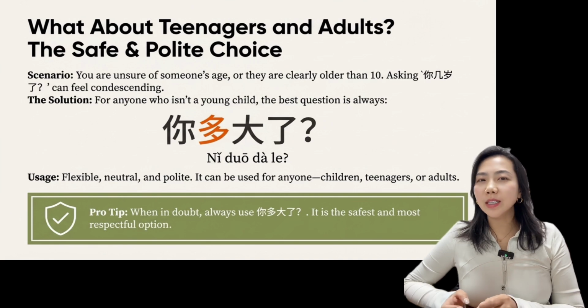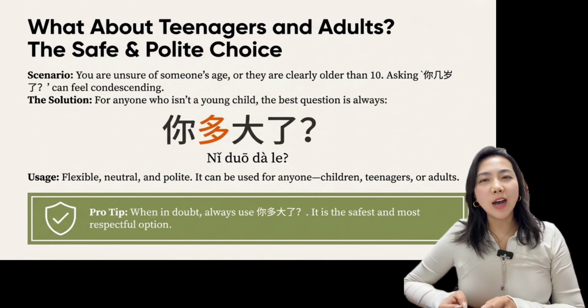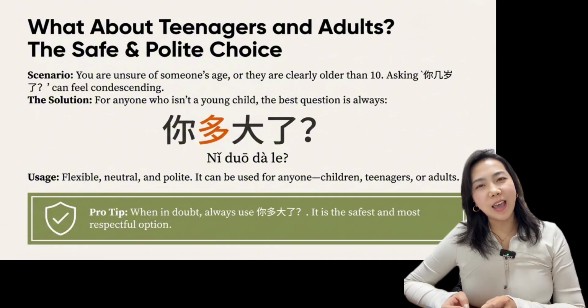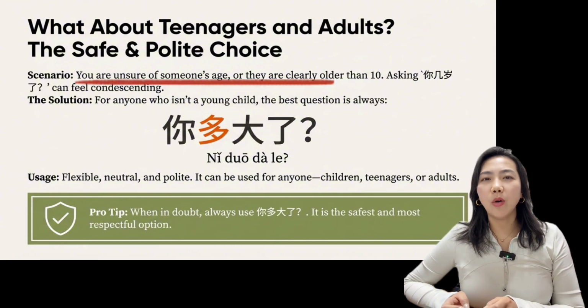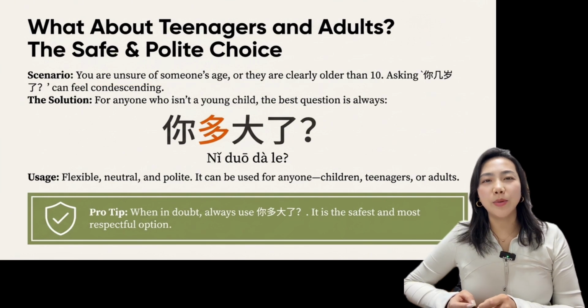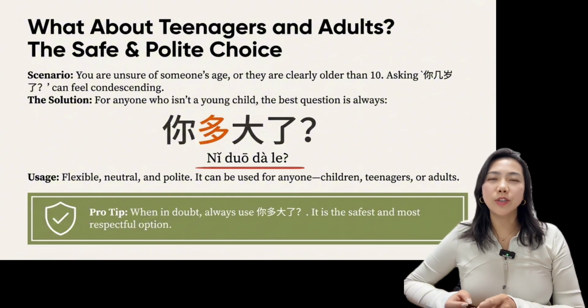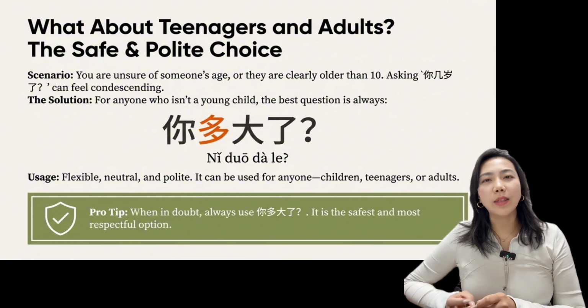But what about teenagers or adults? If you ask an adult 你几岁了, it sounds a little strange. In these cases, when you are unsure of somebody's age, or you know they are older than 10, the safest and most polite option is always 你多大了? This question is flexible, neutral, and respectful. Professional tip: when in doubt, always use 你多大了?